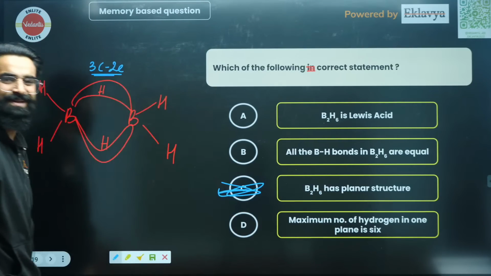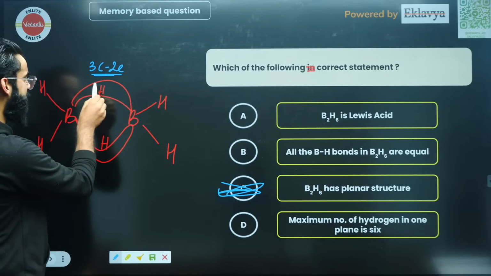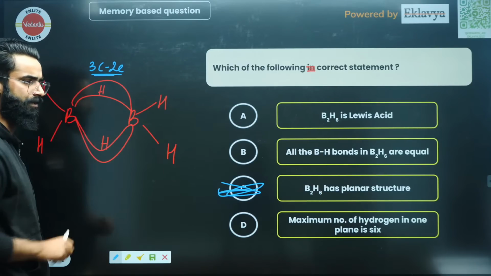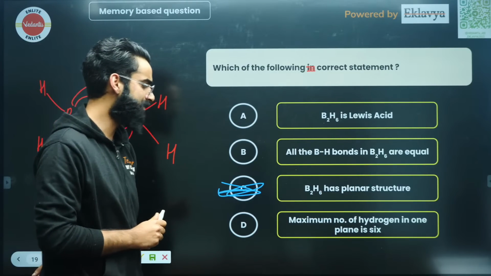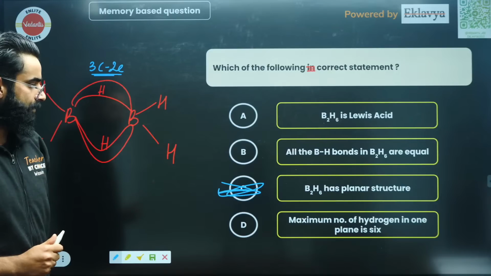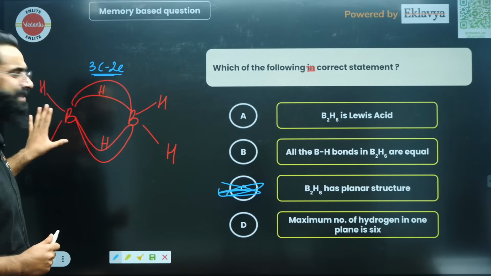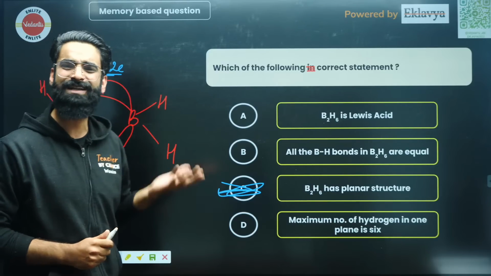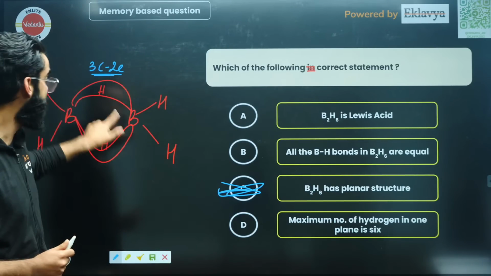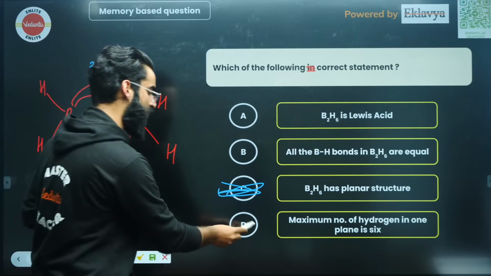Now, if I ask you, what about this option? B2H6 is a planar structure. Is it right? No way. This hydrogen is above the plane. This hydrogen is below the plane. This is not planar, right? Maximum number of hydrogens in one plane is 6. There are total 6 hydrogen atoms. Are all the hydrogen atoms in the same plane? As I told you, no way. This is above the plane. This is below the plane. So this cannot be the answer, right?